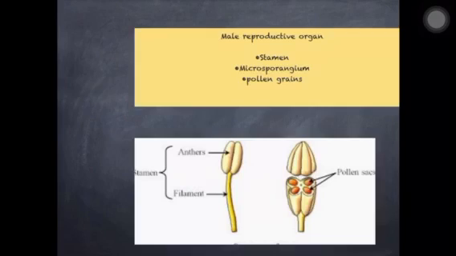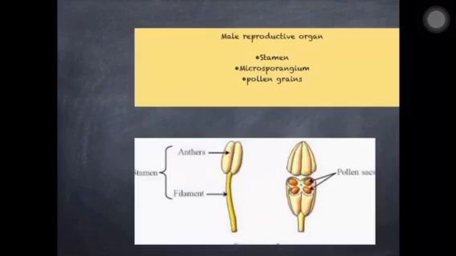Now here we have to study the formation of male and female gametes. First we are taking the male reproductive organ. The male reproductive organs are the stamen, microsporangium and pollen grains. As you can see in the first picture, the stamen is a combination of anther and filament. The upper lobed part, with two structures in the anther, is called a bilobed structure, and the stalk-like structure under it is called the filament.